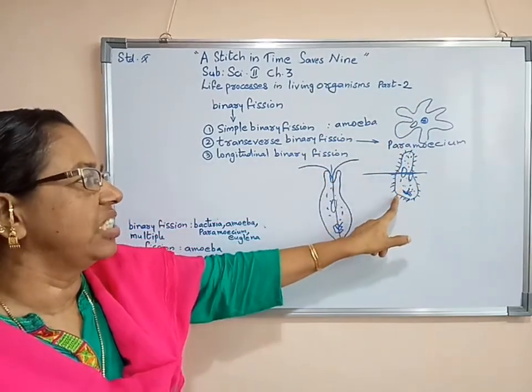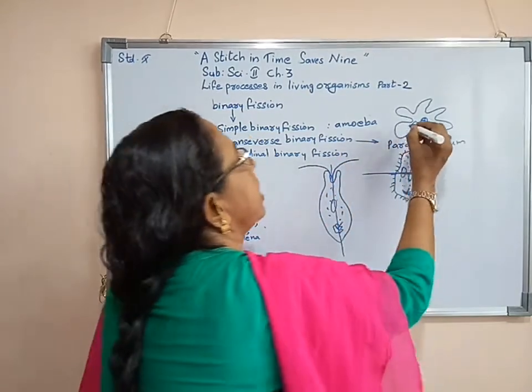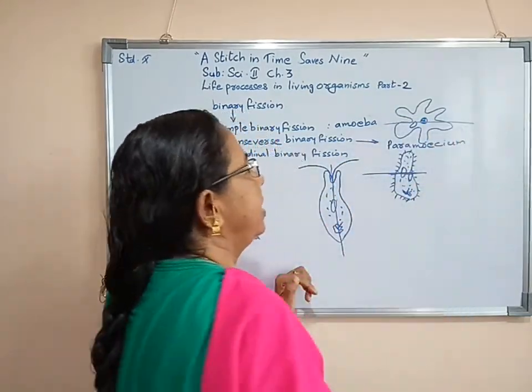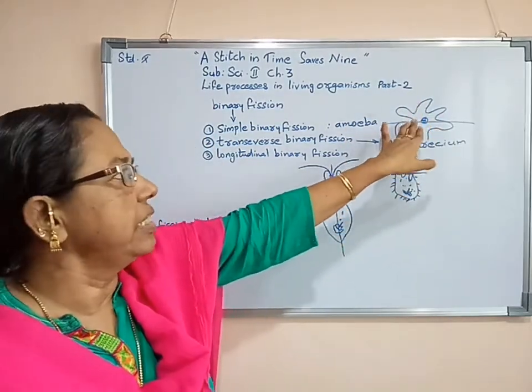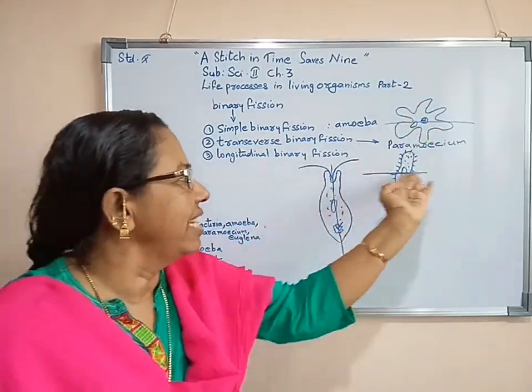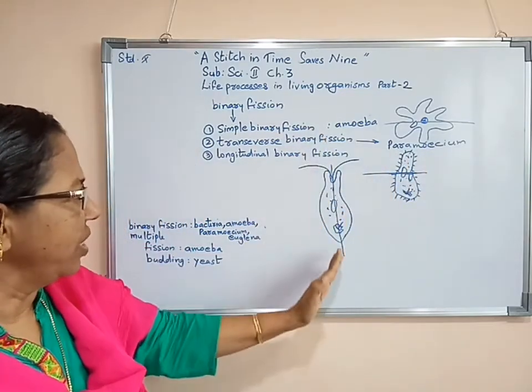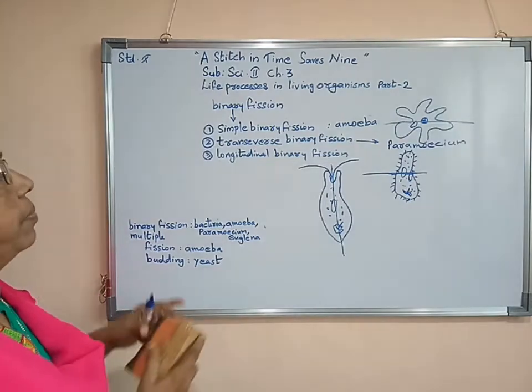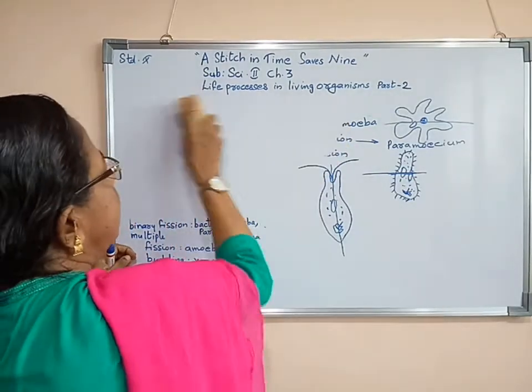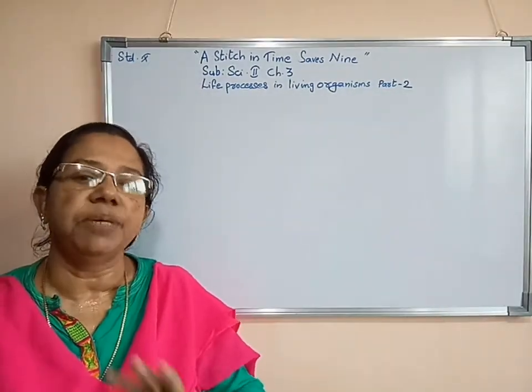This is known as a transverse division. This is simple division. Anyhow its body divides either this way or this way. Anyhow its body divides into two. So this is simple binary fission. This is transverse binary fission. This is known as a longitudinal binary fission. Now we are going to study about another topic, that is multiple fission.